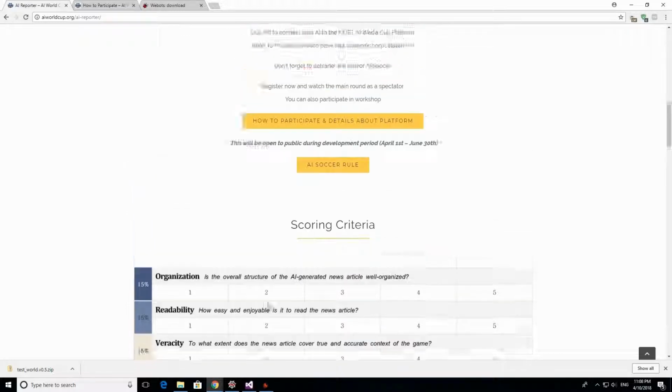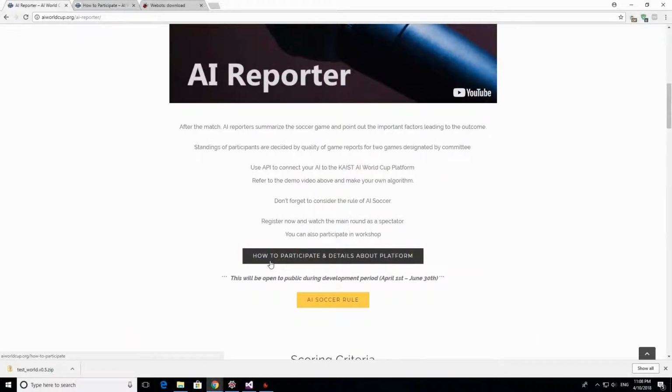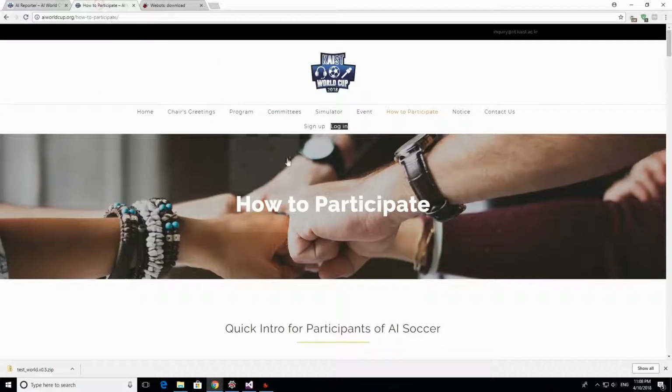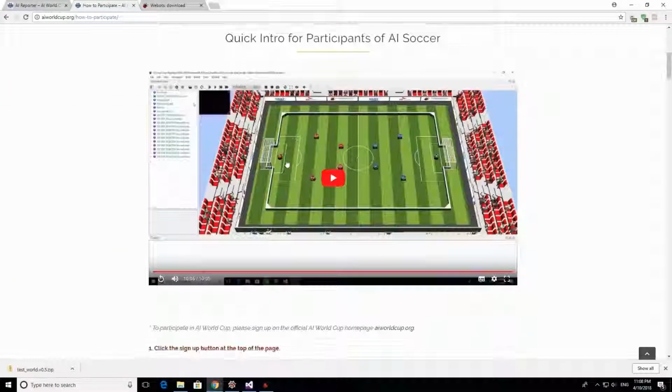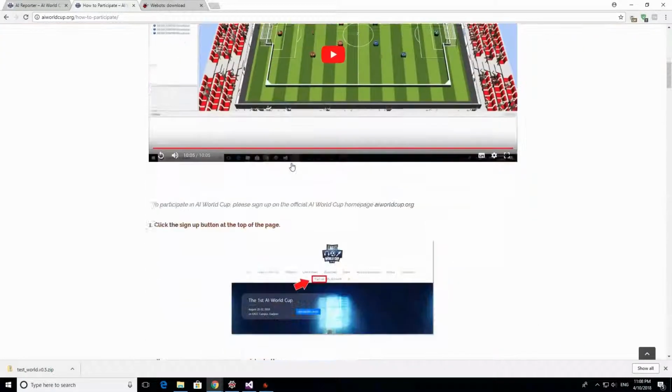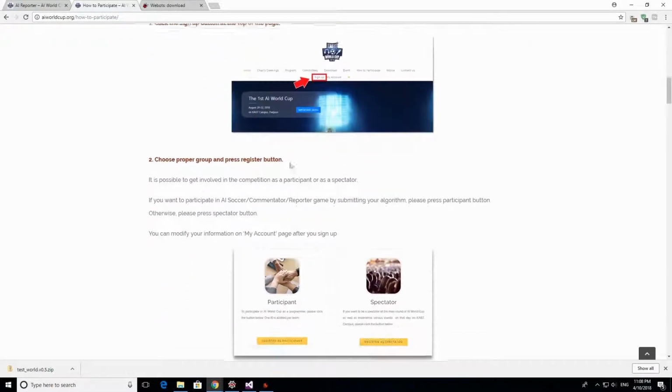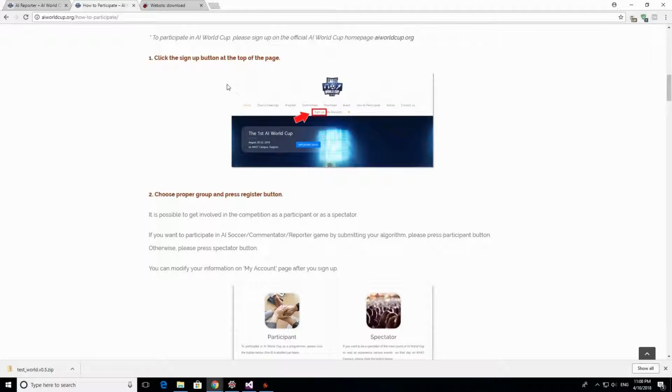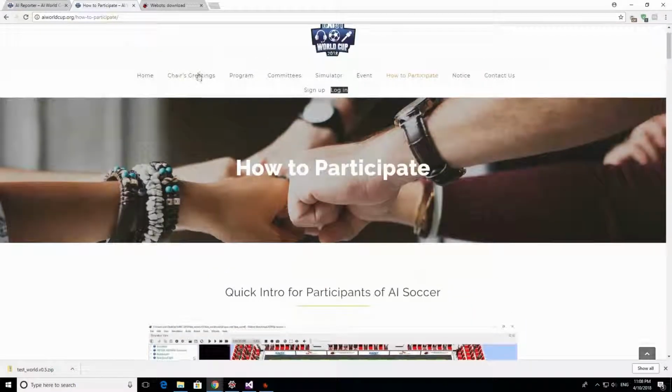So if you want to participate, you can click here in how to participate. I already opened this page, so you can come here, how to participate. The first thing is to click the sign up button at the top of the page. We're going to follow that, and then you're going to see the form that we need to fill. Here, sign up.